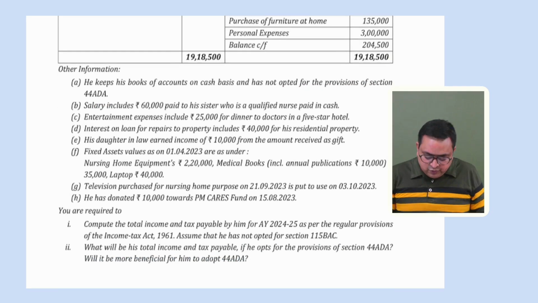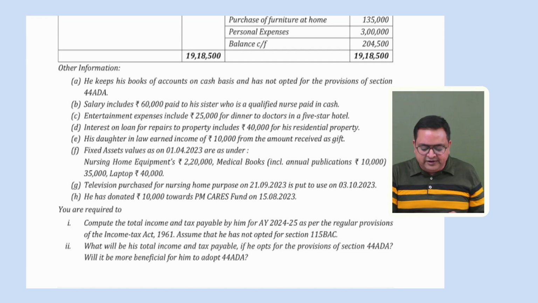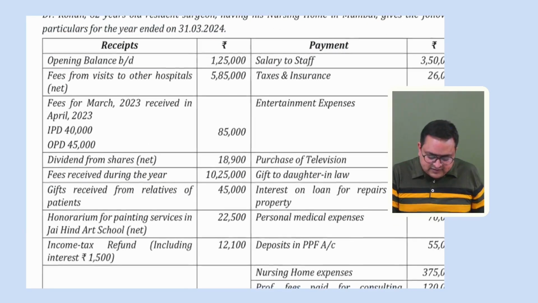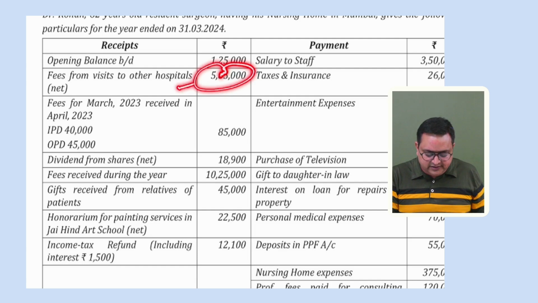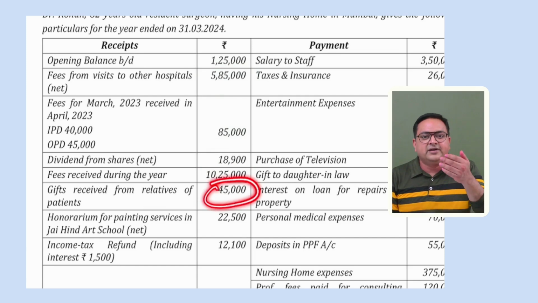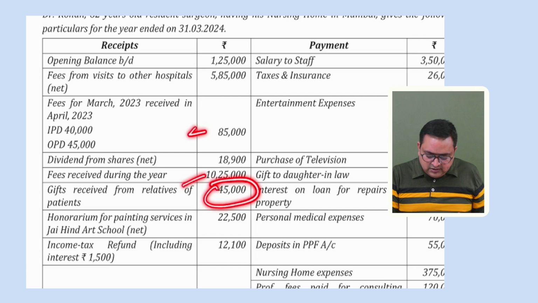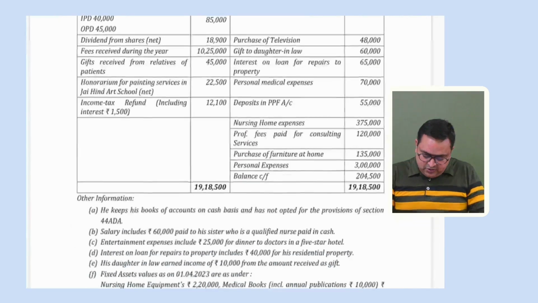But in point number 2, they are again asking: let us assume that if this person would have been following 44ADA, then simply, whatever the gross receipts are. Tell me how much is the gross receipts? Please take this at the gross amount, because this is net. This amount is the gross receipts, and this 45,000, the gifts from relatives and patients, will also be considered as gross receipts. So this amount, this amount, this amount, and this amount, you have to take 50% if you are following 44ADA in point B, right? Okay.